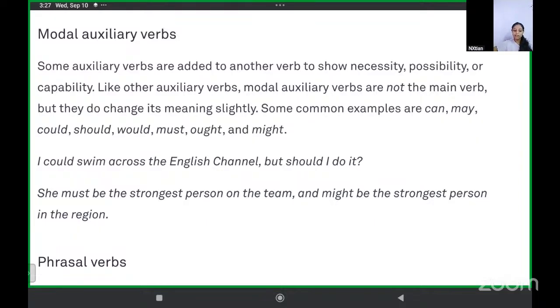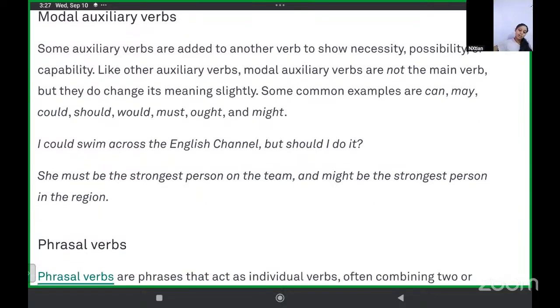Look at one more example. "She must be the strongest person on the team and might be the strongest person in the region." "She is the strongest person on the team" is definite. "She must be the strongest person on the team" is more of somebody's idea, somebody's opinion. And "might be the strongest person in the region" is again somebody's opinion. These words, must and might, change the meaning a little bit. When they are added with the verb, they are modal auxiliary verbs.